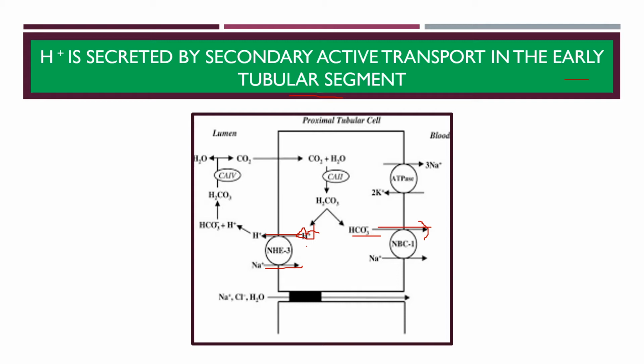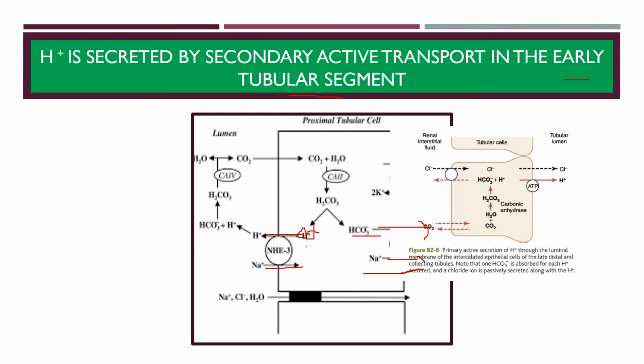Now the transport of HCO3 minus across the basolateral membrane is facilitated by two mechanisms. In the proximal convoluted tubule, it will be done by sodium bicarbonate co-transport. We can see that both are entering the interstitial space, whereas in the distal connecting tubule, it is done via chloride bicarbonate exchange.